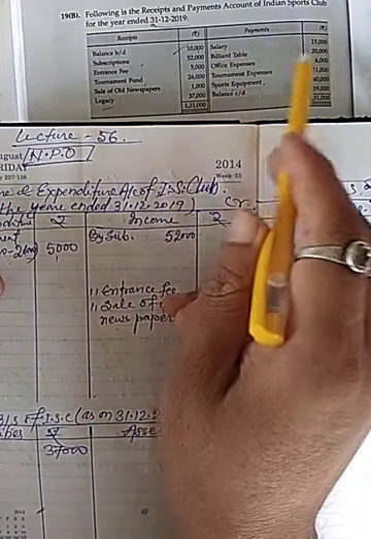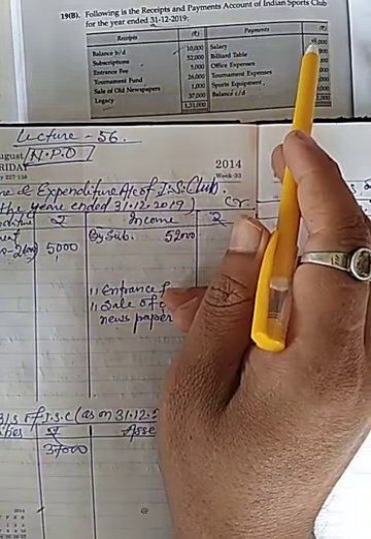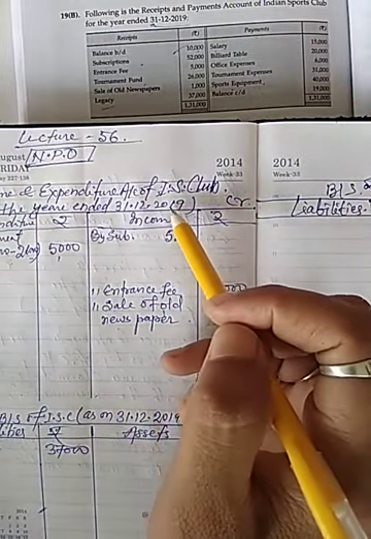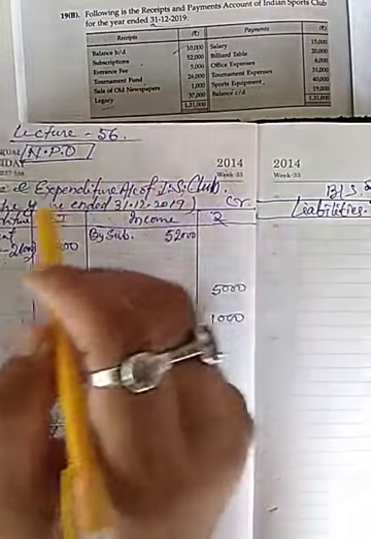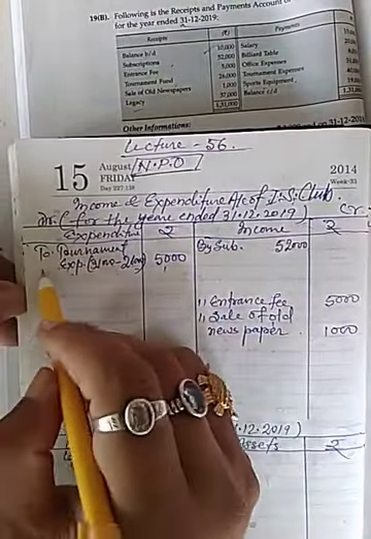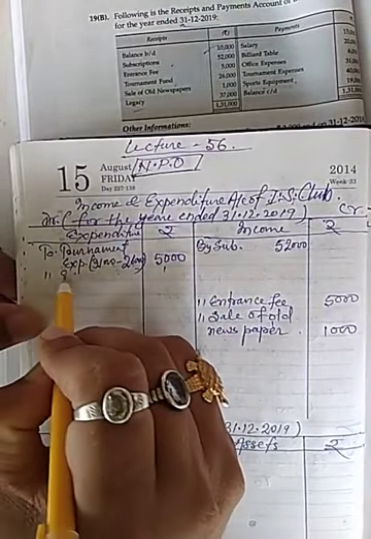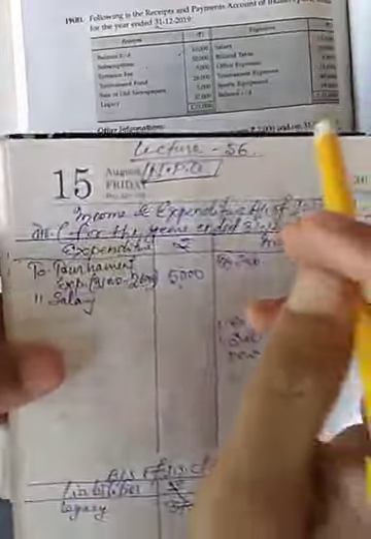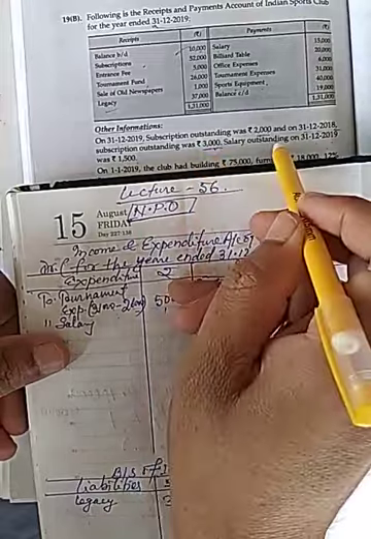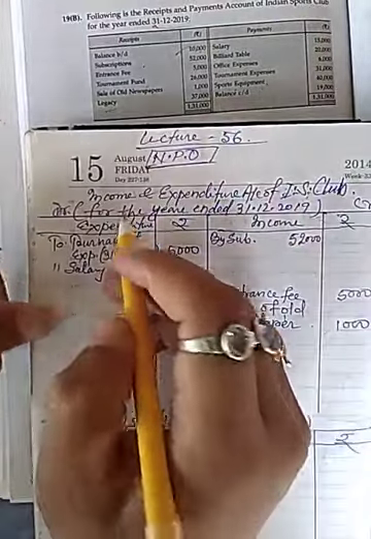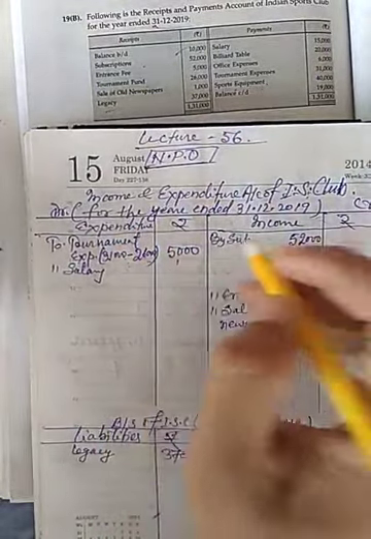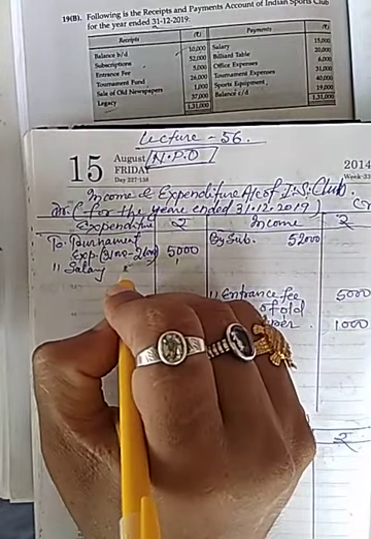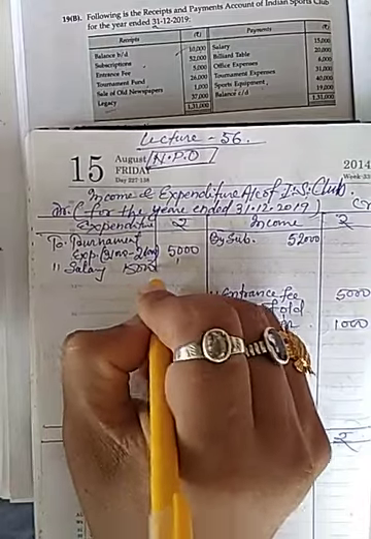Now next point, salary is given, and I will write the salary in debit side of income and expenditure account. Salary, but related to salary adjustment is also given, so I will write the amount in other column 15,000.